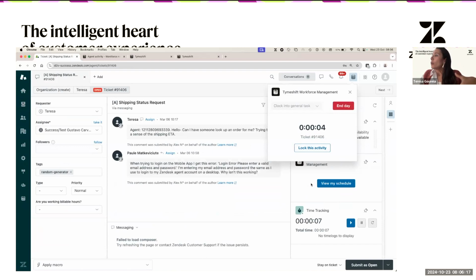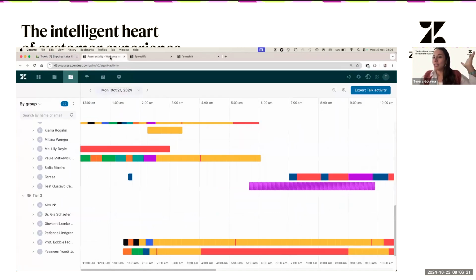So all of the information that we track here is going to be translated, let's say, to admins. And all of the activities that agents are tracked for during the day, admins will be able to see on the agent activity page.